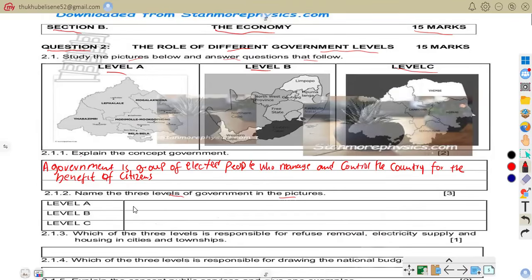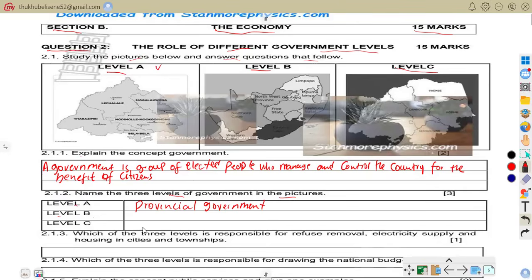2.1.2, name the 3 levels of government in the picture. We're first going to start with level A. Level A is provincial government. When you talk about Mahalakwena, Modimolle, Bela Bela, all those are provincial government. Provincial governments manage services within the province. For example, Limpopo provincial government manages provincial hospitals and schools in Limpopo.